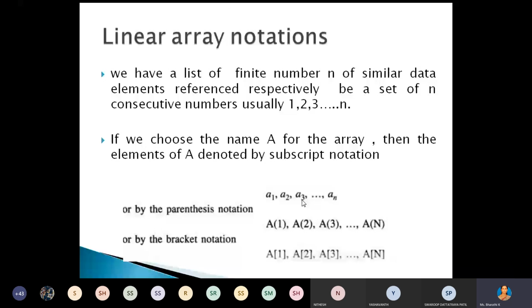Now, can you tell me what is n here? What is n? Yes, any student? What is n?